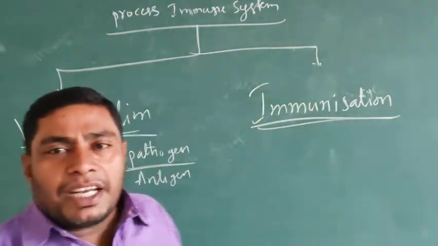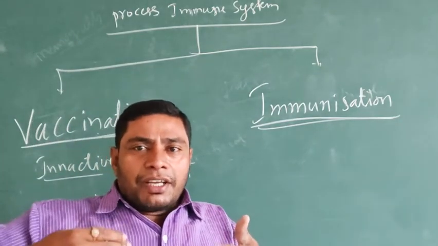the ready-made antibodies are given to the affected person.